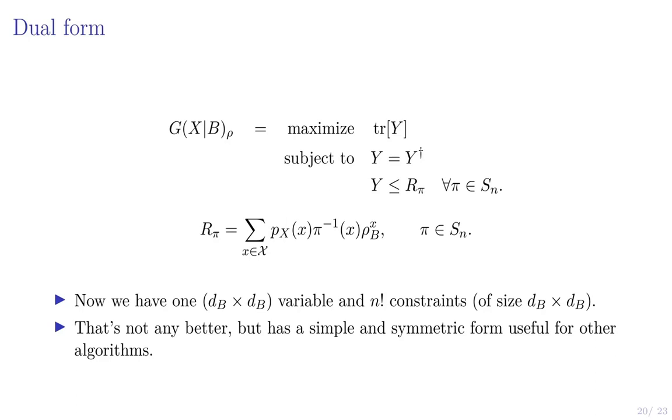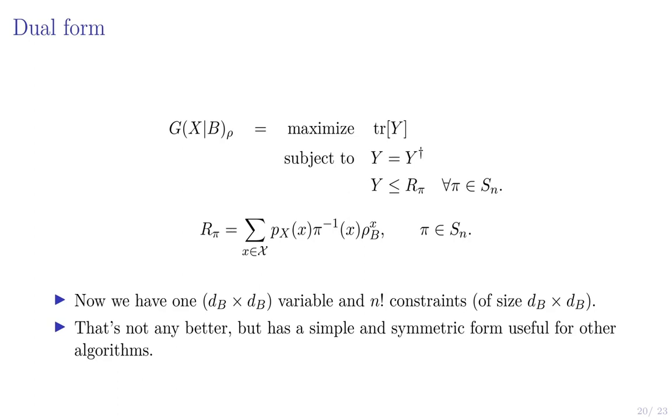Another thing we can do is look at the dual form of the SDP. We've got an SDP, let's take the dual. This is what we get. Maximize trace of Y, such that Y is Hermitian and smaller than all of these R pi matrices we've seen before, in semi-definite order. So now we've only got one variable, but we now have n factorial constraints. So it's not much better, but it's kind of a nice form.